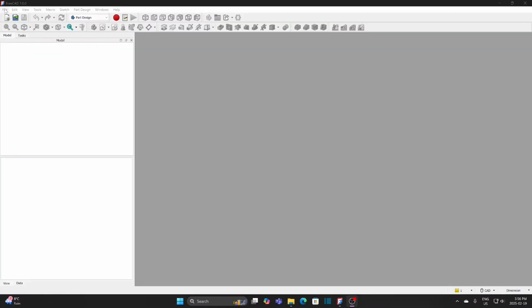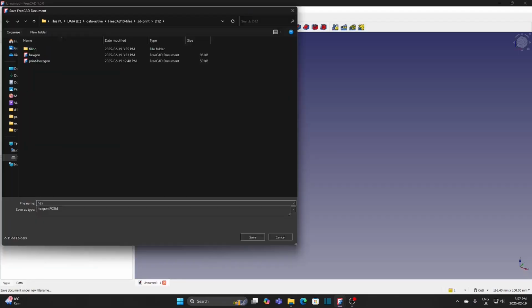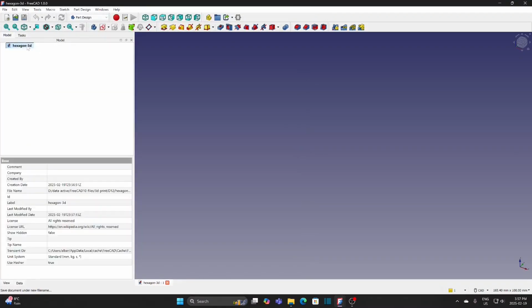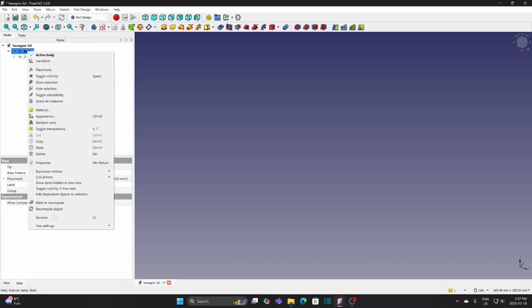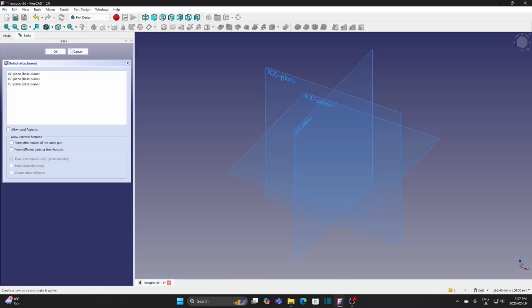Let me move on. Create a new file. In the Part Design Workbench, create a new body. Rename it as Hexagon Part. Create a new sketch. Select XY plane.